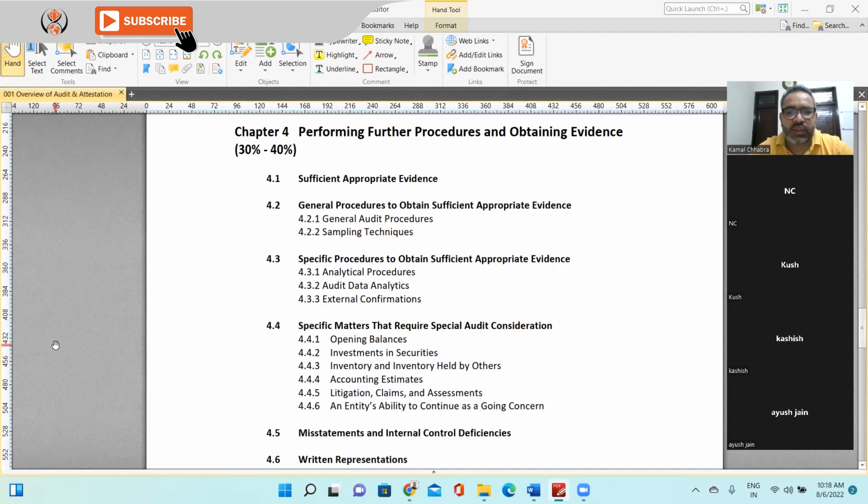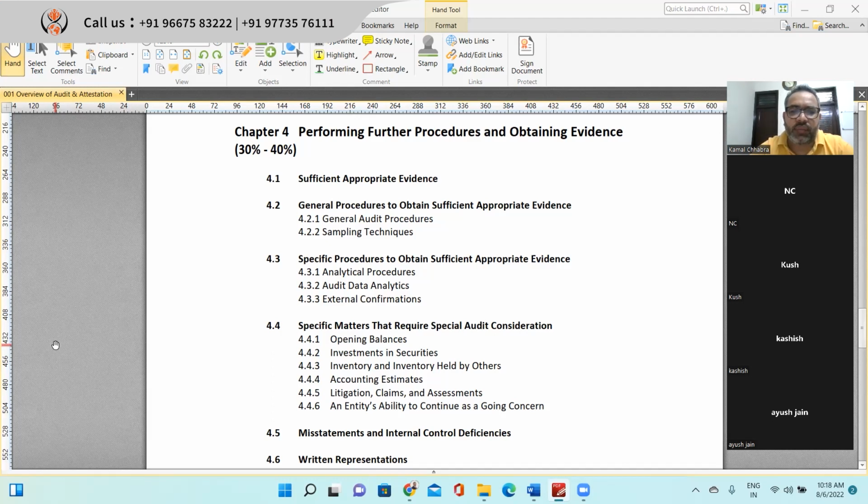In this, we initially discussed sufficient and appropriate audit evidence, including the definition of sufficiency as well as appropriateness of audit evidence. Then we discussed in detail general procedures to obtain sufficient and appropriate evidence, like inquiry procedures, analytical procedures, re-performance, recalculation, and observation procedures.